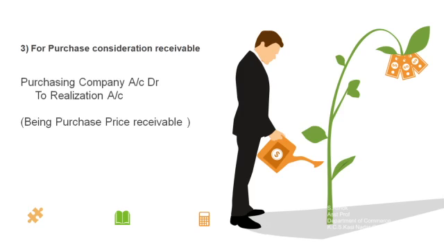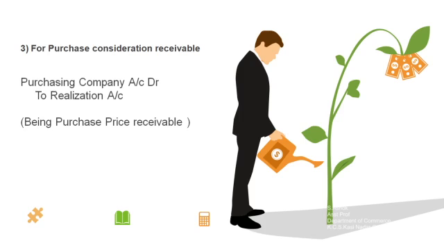To continue with the first and second journal entries, the third journal entry will be for purchase consideration receivable by the selling company from the purchasing company. So in the books of the selling company, they are receiving the purchase consideration. The journal entry will be purchasing company account debit to realization account. Narration being purchase price receivable. This means the purchase price amount is a due amount that should be received from the purchasing company.